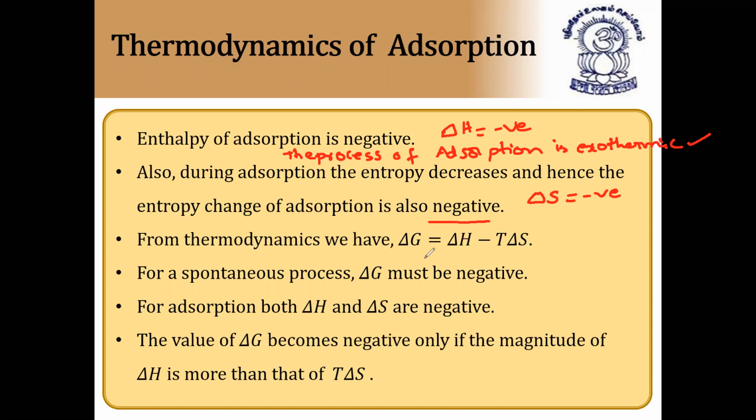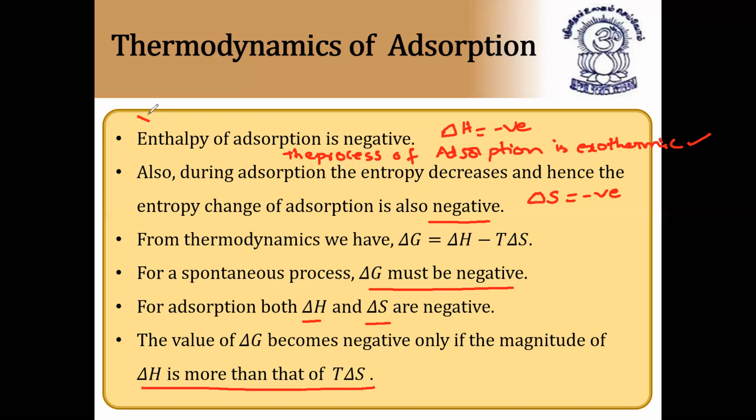And from thermodynamics, we know delta G is equal to delta H minus T delta S. So for a spontaneous process, delta G must be negative. So for adsorption, both delta H and delta S are negative, and the value of delta G becomes negative only if the magnitude of delta H is more than that of T delta S, very, very important. If the magnitude of delta H is more than that of T delta S, then only the process is spontaneous. Otherwise, it is non-spontaneous. Usually, these 2 points are very important.